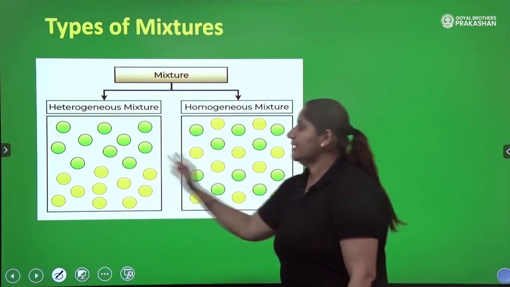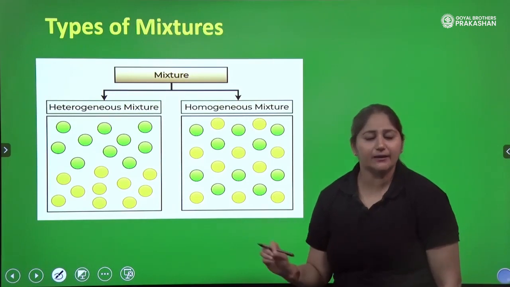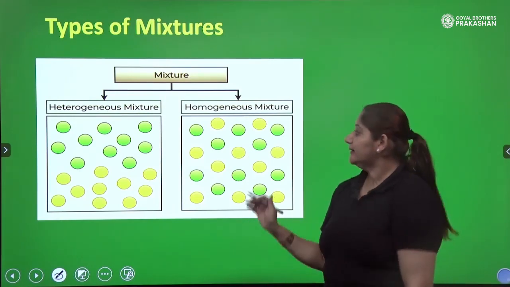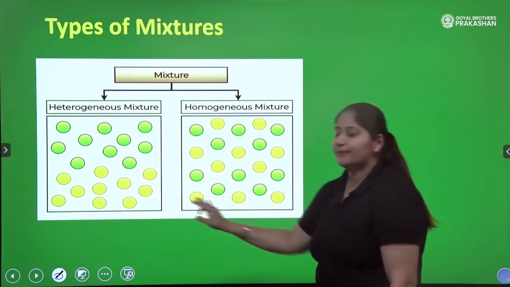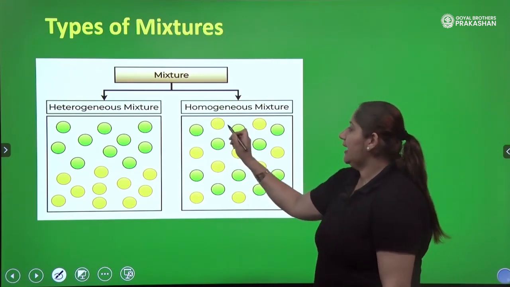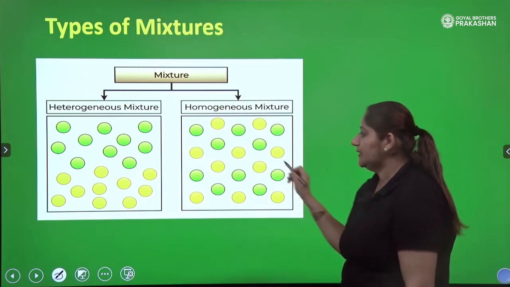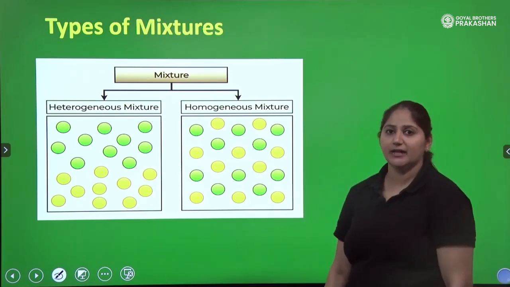So what is the difference between heterogeneous and homogeneous? If you observe the diagram carefully, you will understand that the distribution of particles varies. Here, if you see the green and the yellow atoms, they are uniformly distributed. How beautifully they have arranged.